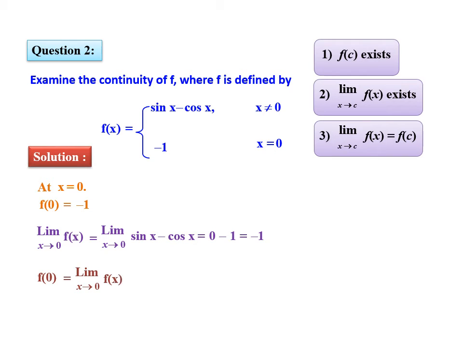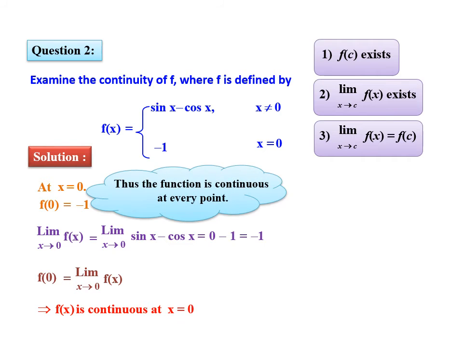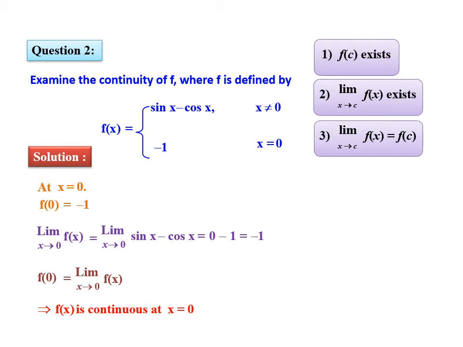So f of 0 is equal to the limit of f of x as x tends to 0. Therefore, the function is continuous at x equal to 0.